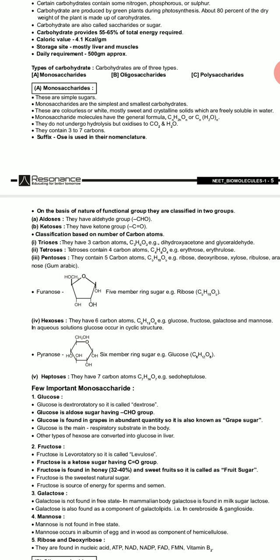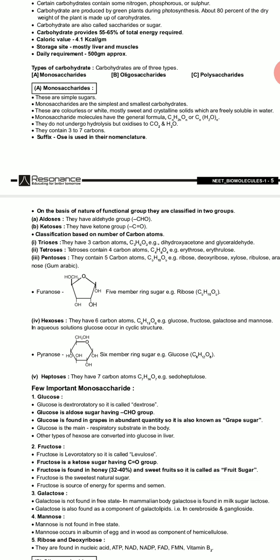Classification is also based on the number of carbon atoms. Trioses have 3 carbon atoms, with general formula C3H6O3, for example dihydroxyacetone and glyceraldehyde. Tetroses have 4 carbon atoms, for example erythrose. Pentoses have 5 carbon atoms, C5H10O5, for example ribose and deoxyribose. These are the examples for the pentoses.